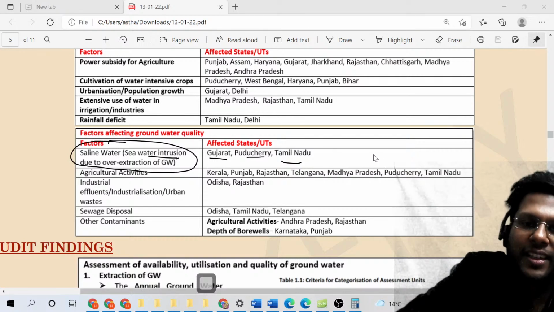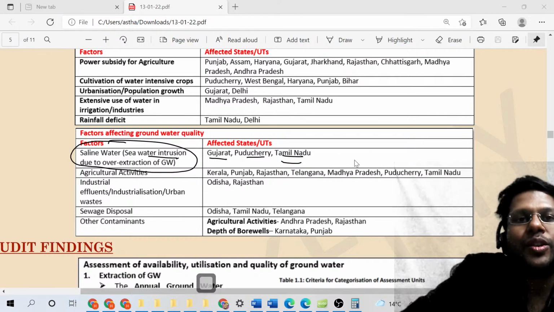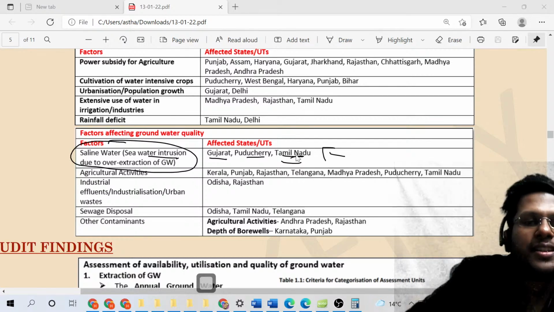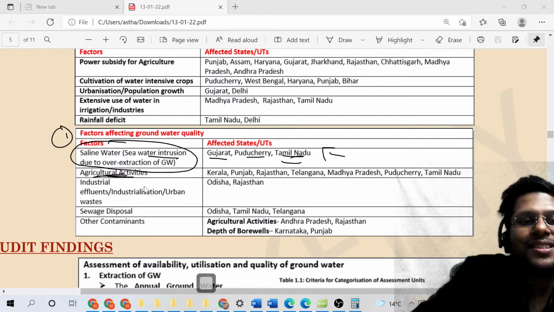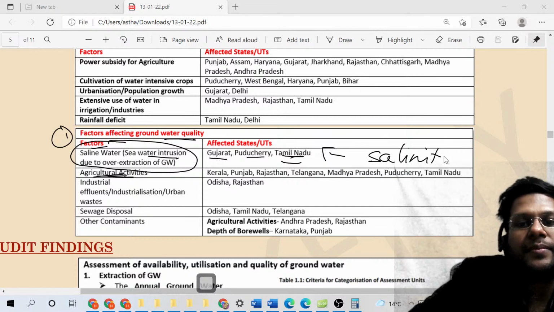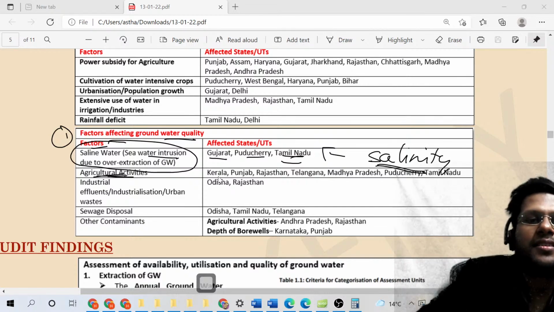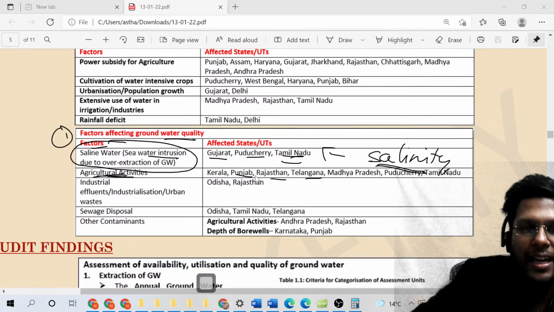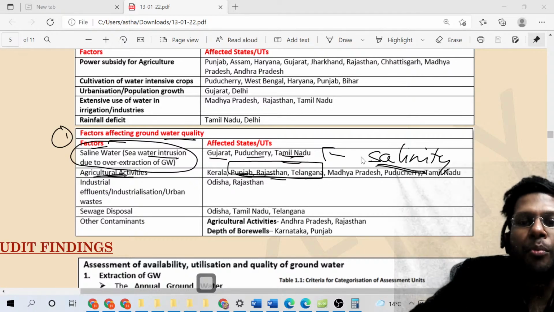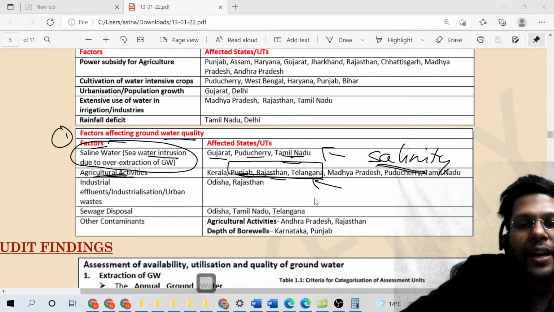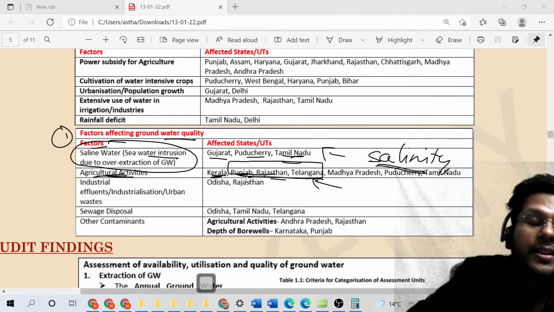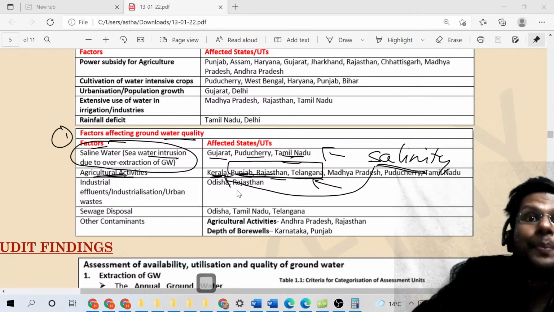So the regression of fresh water or intrusion of the saline water in those fresh areas. Mixing of fresh water and saline water at certain places. Kerala also will have it. Agricultural activities affect water quality. How? Salinity is one of the major factors. Punjab, Rajasthan, Telangana, these are the places where we have seen more flooding of fields. Kerala as well. There is a complete district in Kerala where increased salinity has happened and people have moved out.